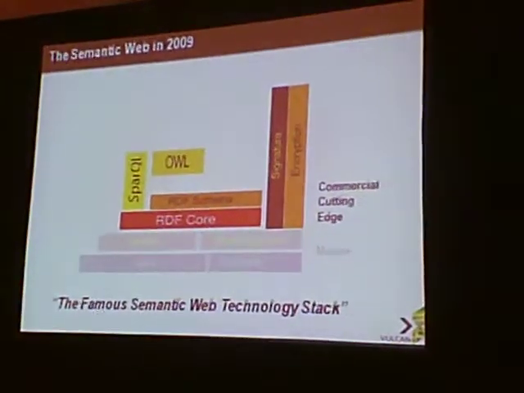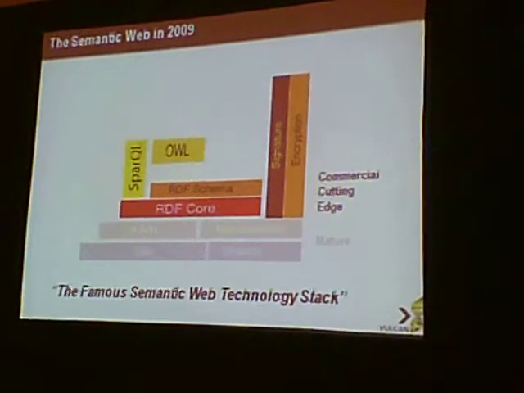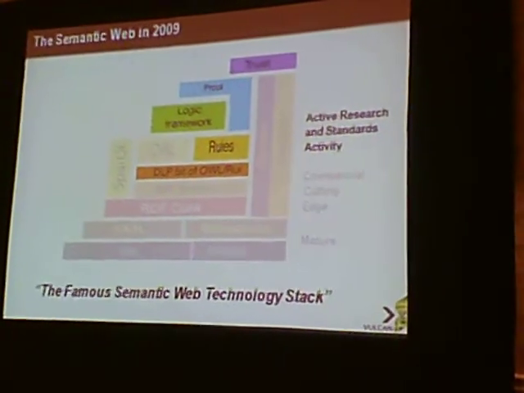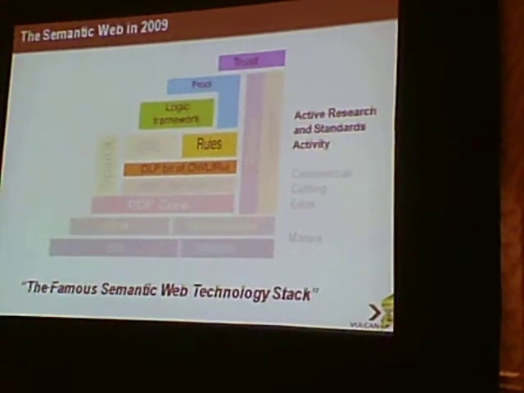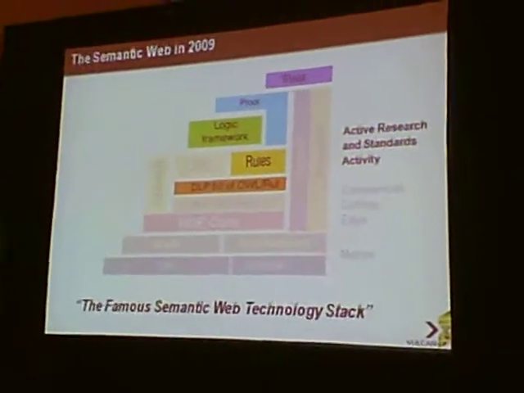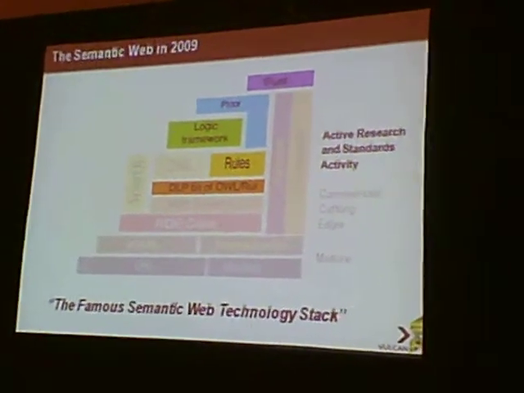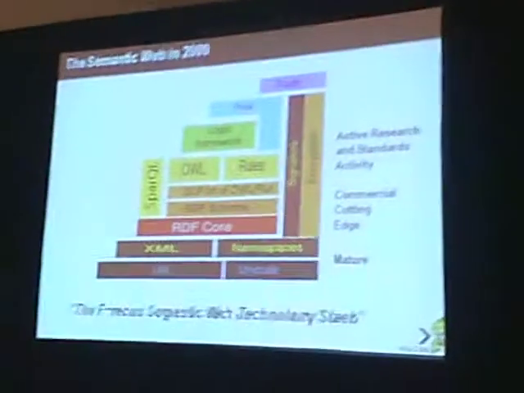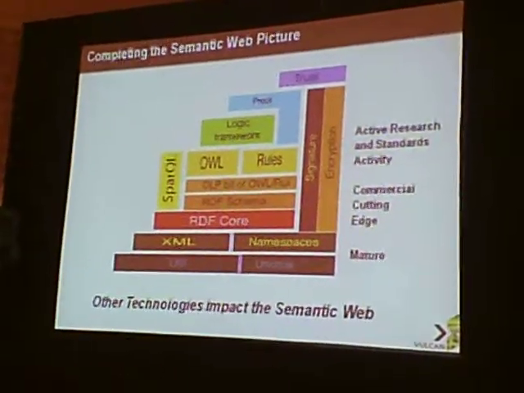At this point now, though, there is commercial, I'll call it cutting edge, it's not common, but cutting edge software for a lot of the pieces that were put in place in the DAML program and its companion EU programs. That is RDF, Core, and Schema, SPARQL, OWL, and even some of the encryption standards that were in there. And there's still some active research, primarily around rules, so that is sort of finally reaching its day in the sun right now, and truth, proof, and trust. So this is kind of where we are. But of course, you've got to complete the picture somehow.